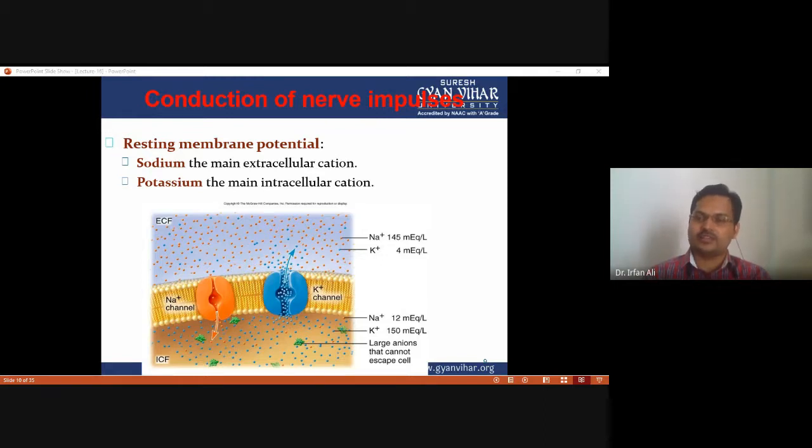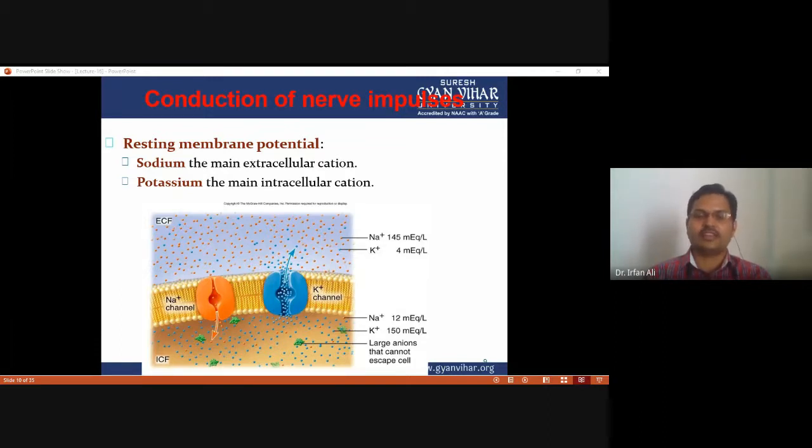Apart from that, the sodium potassium pump continuously removes sodium ions from the intracellular to the extracellular matrix, and the leak in of sodium ions can't keep up with removal of sodium ions from the cytoplasm by the sodium potassium pump.